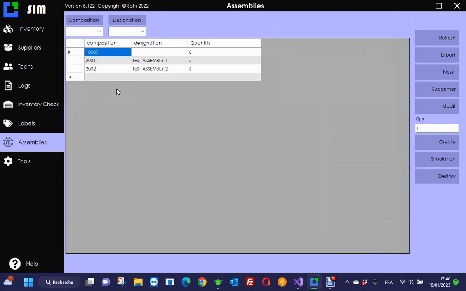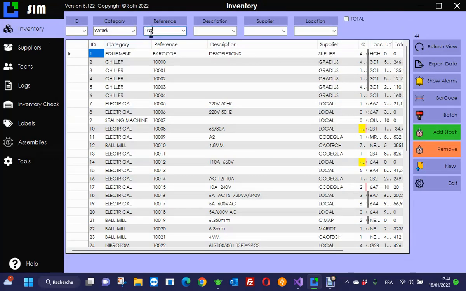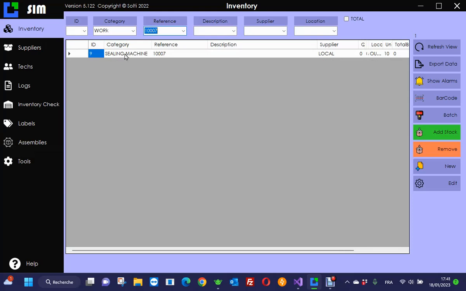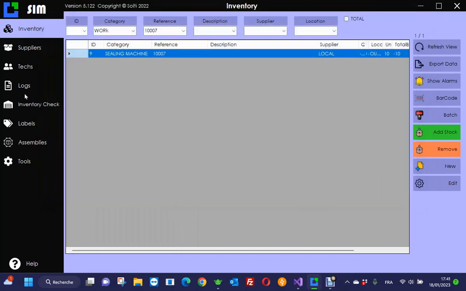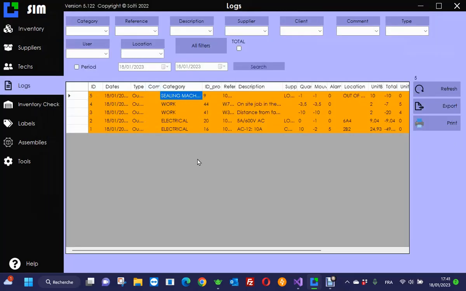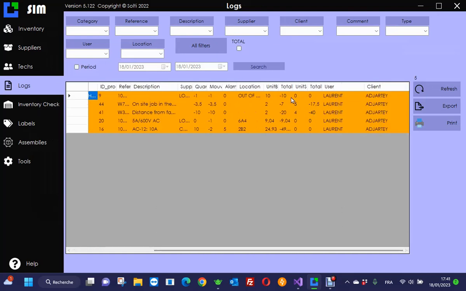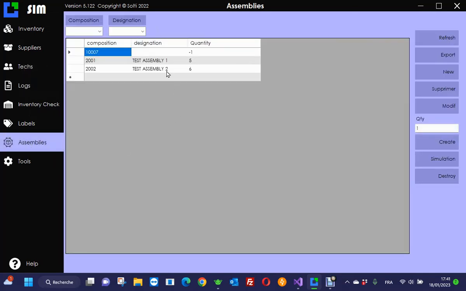What is interesting about this is that when I have to remove my composition 10,007, which is a sewing machine, where you have to install a sewing machine, I know the cost will be exactly this. Who is installing it? I have to install one. I save it. When I go into the log, I can see the sewing machine with the cost of the sewing machine, which includes everything.